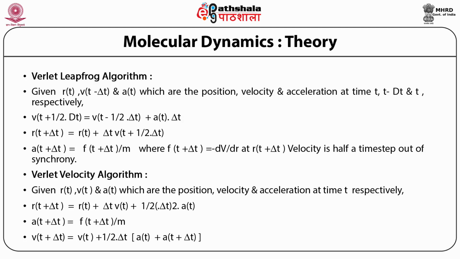One such algorithm available in literature is called the Verlet leapfrog algorithm, which basically requires the coordinate r(t), that is the starting point, v(t minus delta t by 2), that's why it's called leapfrog, because half a delta t, where delta t is the time step, so just one half time step beforehand, the velocity, and the acceleration at the point of time t. Now, very interestingly, if we put these values, we can see that it can be expressed as given in three equations over here. Velocity can be expressed in this term, r with this, and the third one is acceleration.